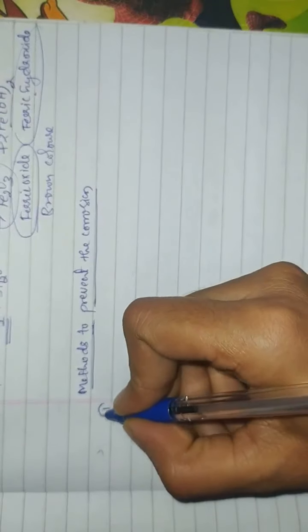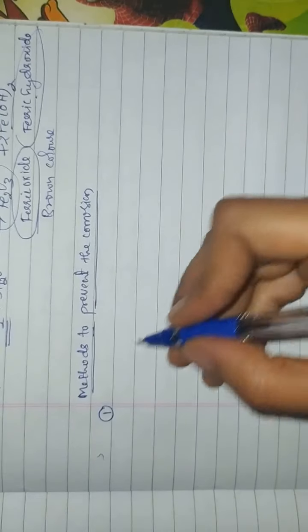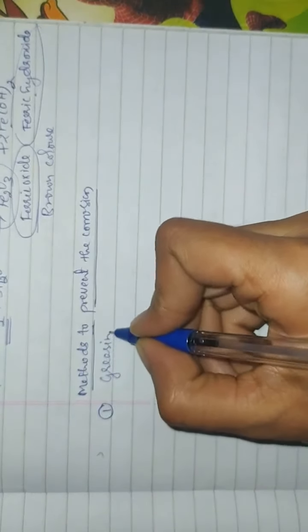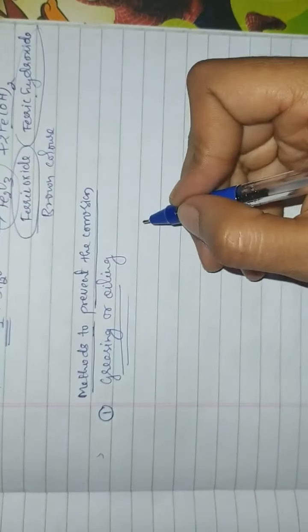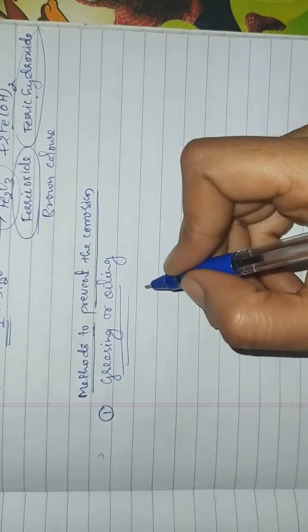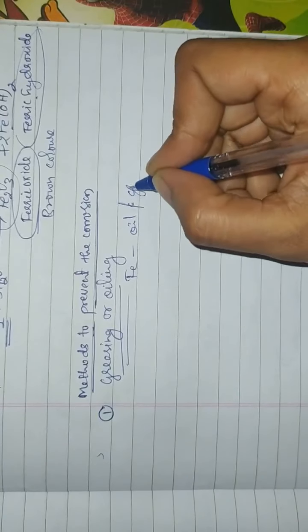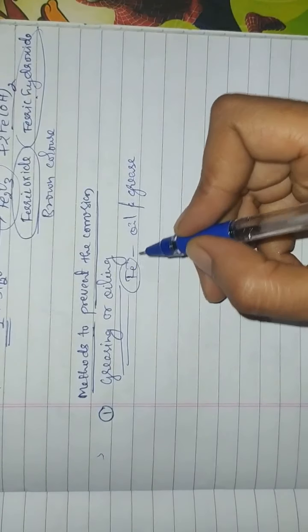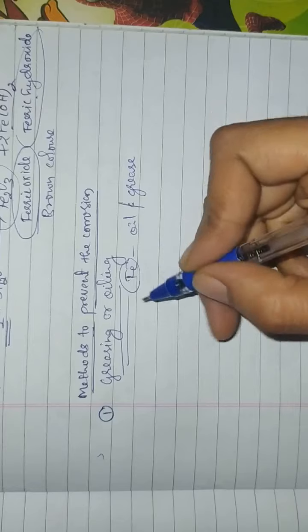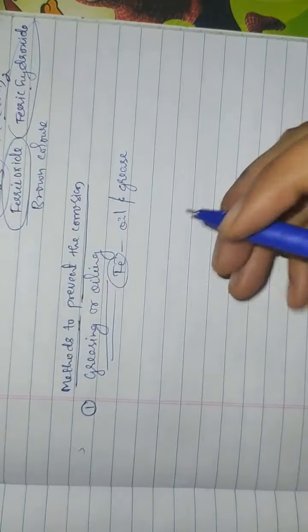There are different preventive methods to prevent the corrosion. First we will see greasing or oiling. Okay, in this process just oil or grease is coated on the surface of the iron. Oil or grease is coated on the surface of the iron objects. It is also used as a lubricant in machines, where iron metal is used.